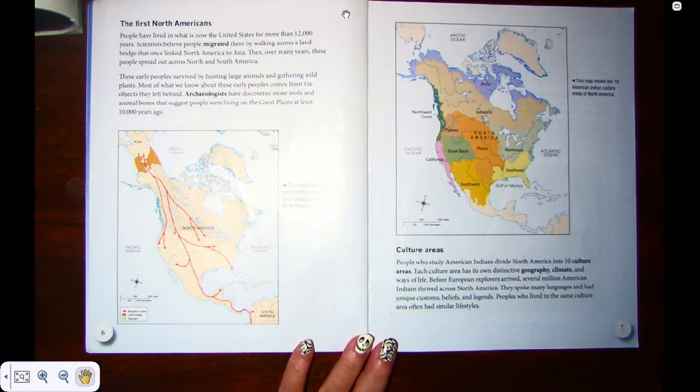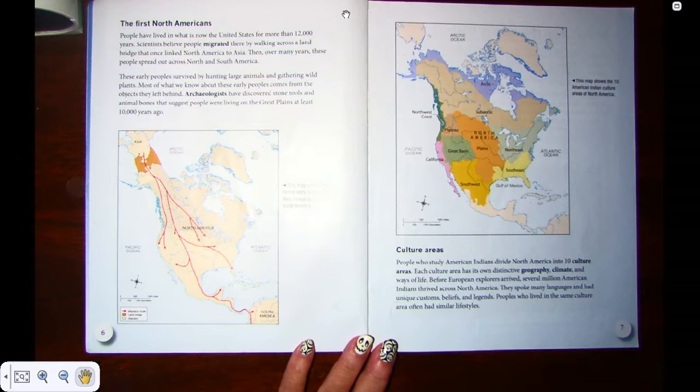And there are culture areas. People who study American Indians divide North America into 10 culture areas. Each culture area has its own distinctive geography, climate, and way of life.